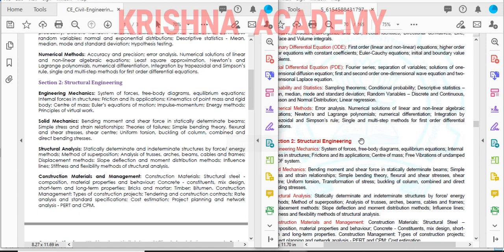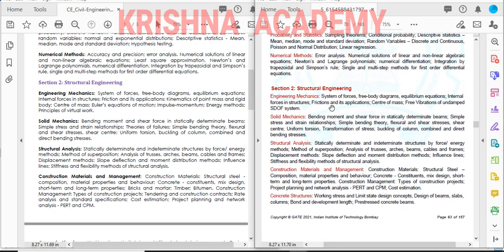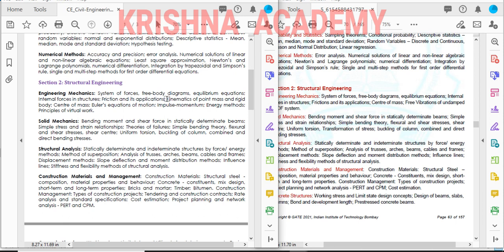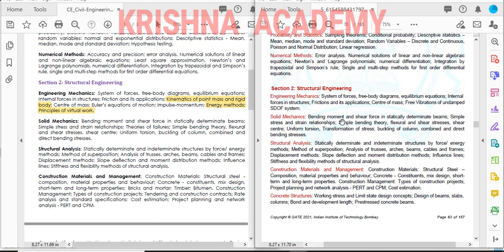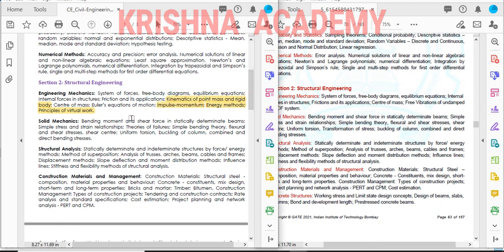Next, you see the structural engineering. In engineering mechanics they have deleted a lot of syllabus. The main one is kinematics. Mass, rigid point and center of mass they have given, but there are no energy methods and principles of virtual work. These have been removed. But at the same time they have added free vibrations of undamped SDOF system in the new syllabus. Also the impulse momentum equation is not there.